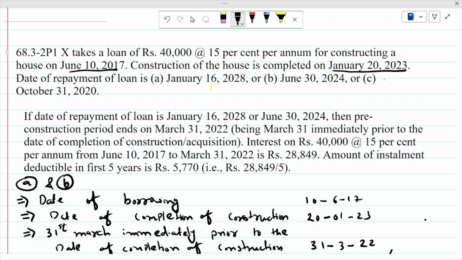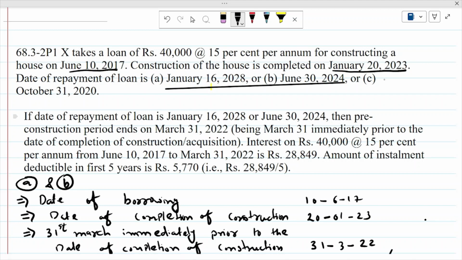But first of all, you have to understand what is pre-construction period, what is interest on construction. For that, you can go to my one video. In that, I had explained how much interest is available in case of pre-construction period. We will discuss only one question related to this in this video. Now, if date of repayment of loan is January 16, 2028 or June 30, 2024, then pre-construction period ends on March 31, 2022, being March 31 immediately prior to the date of completion of construction or acquisition.